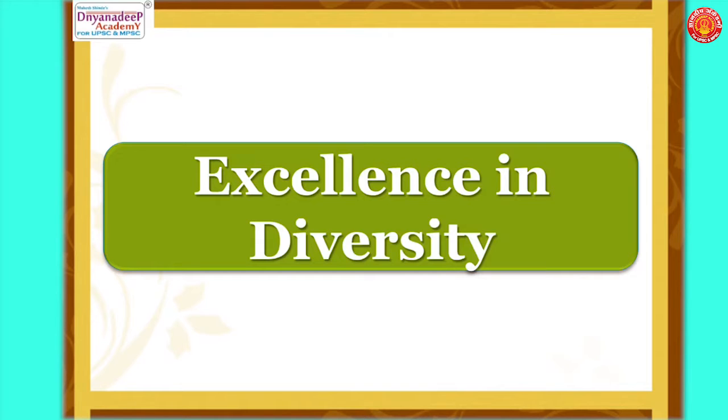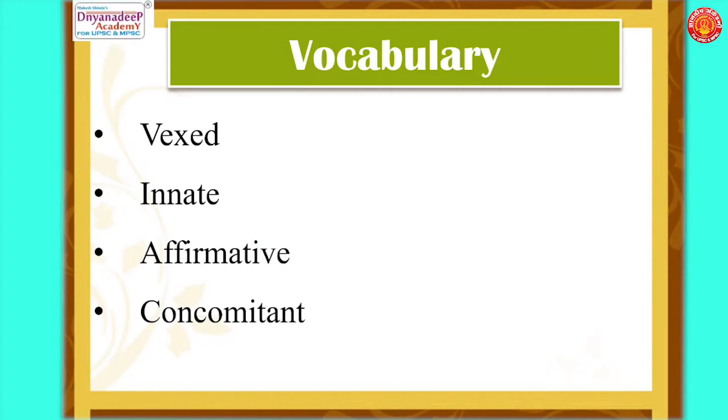Here we are going to discuss the emergence of IITs, the reservation that is followed in the IITs, and what steps are to be taken for increasing the research orientation in the IITs. At the same time, what can be done so that equal opportunity is given to all citizens of India. Let's start with the first slide.